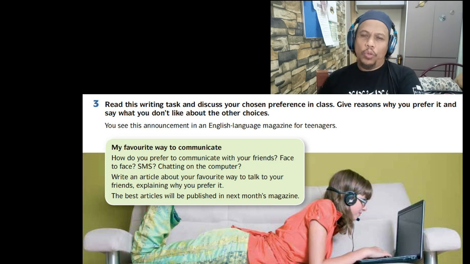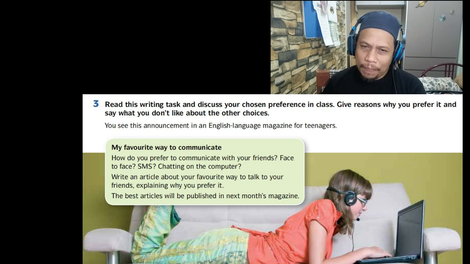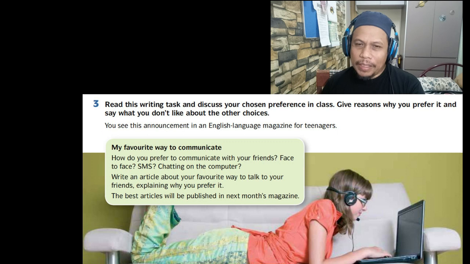And moving on to activity number 3, read this writing task and discuss your chosen preference in class. Give reasons why you prefer it and say why you don't like the other choices. Okay, you see this announcement in an English language magazine for teenagers. My favorite way to communicate. Do you prefer to communicate with your friends face to face, SMS, chatting on the computer? Write an article about your favorite way to talk to your friends, explaining why you prefer it. The best articles will be published in next month's magazine.